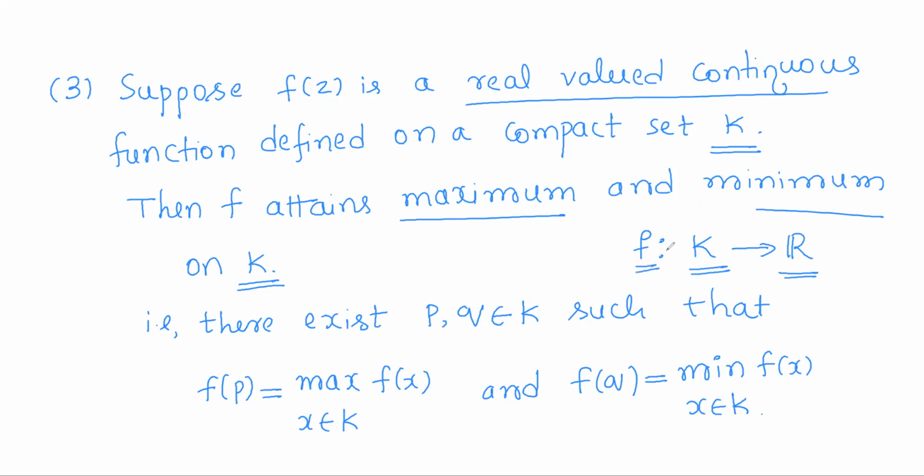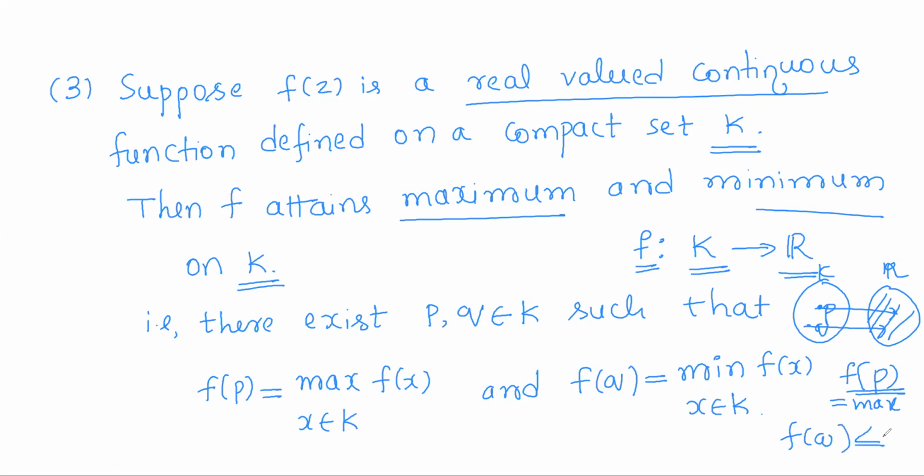A function attains maximum and minimum means, so this is the domain, this is the codomain. It attains maximum means for some point P in the domain, f(P) will be in the codomain, and f(P) will actually be the maximum of all images. And it attains minimum means for some domain point Q, f(Q) will be in the range and it will be the minimum of all function values. So we say that a function attains maximum and minimum if the range set has maximum and minimum.